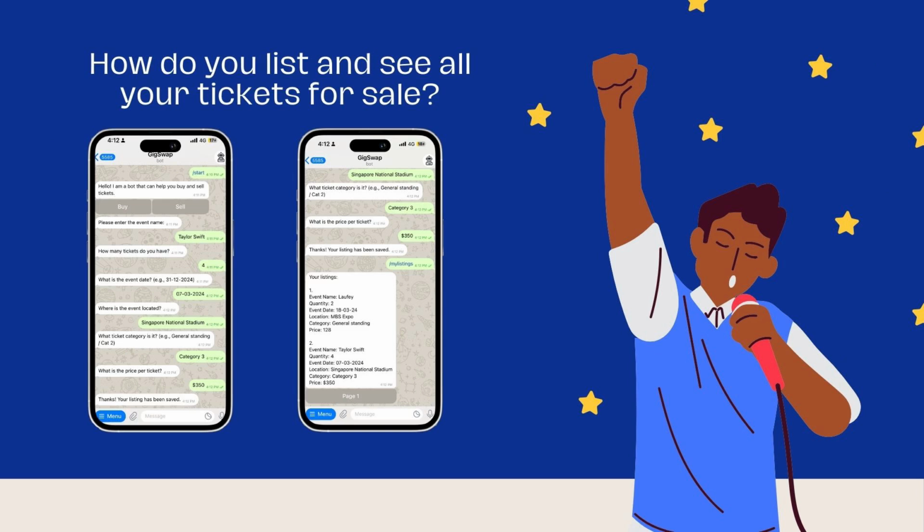If you would like to list any tickets, just by using the /start and /sell commands, GigSwap will then prompt you for each piece of information that's required. After all this information has been gathered, GigSwap will then save your listing into its database. If you would like to view any of your listings at a glance, you can simply use the /mylistings command, and GigSwap will showcase every single listing that you have made.